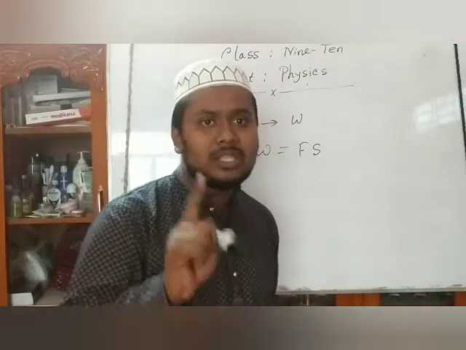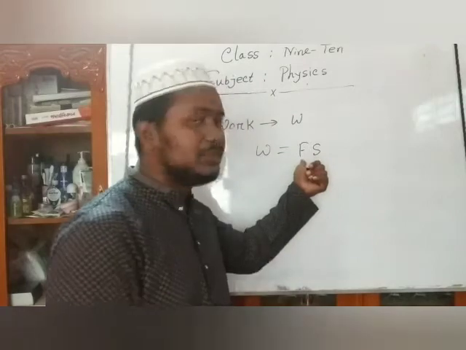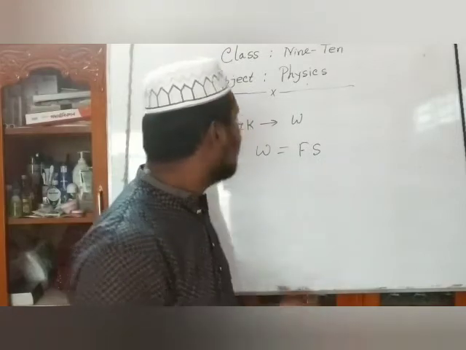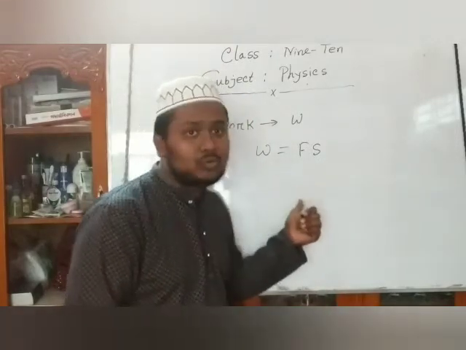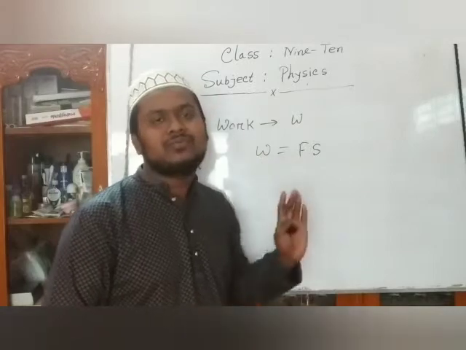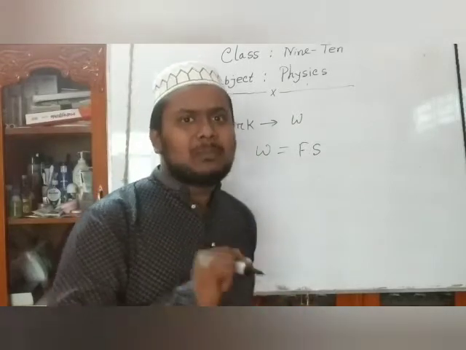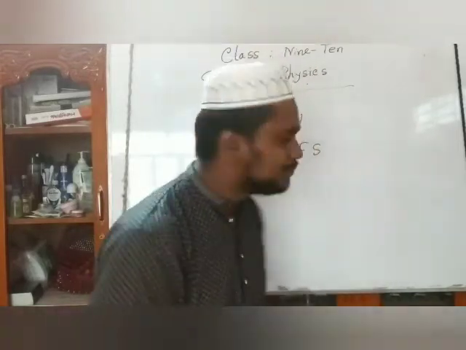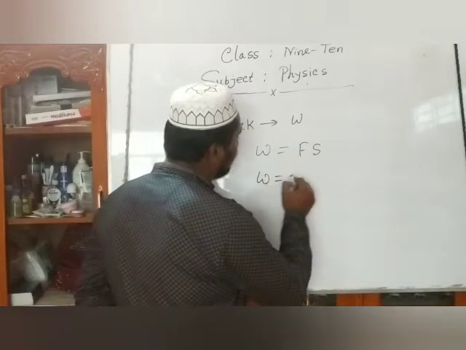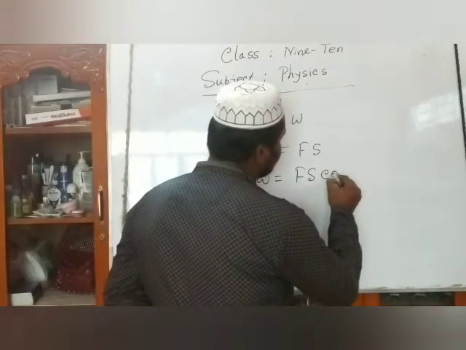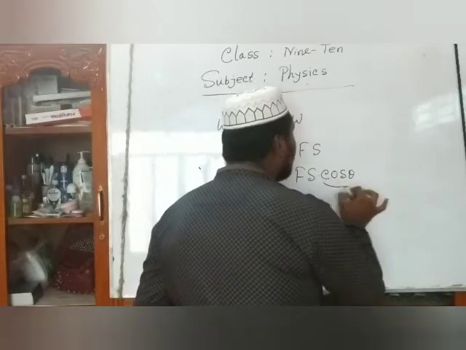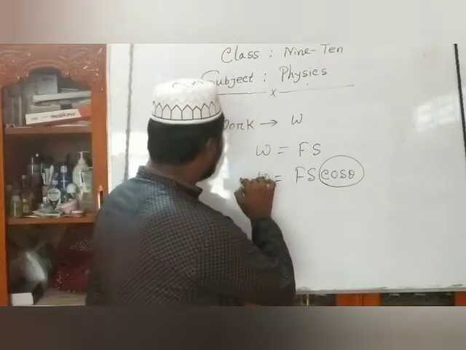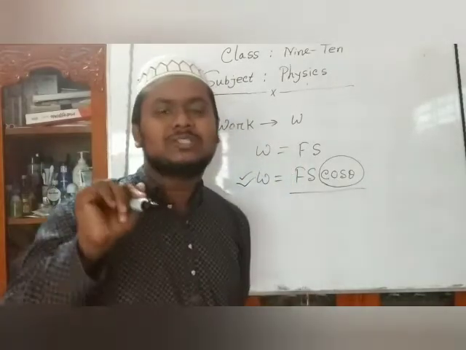Dear students, in chapter 3 we studied force, and in chapter 2, motion, we studied displacement. So we get the formula work W equal to Fs. If the force is applied at an angle theta, we get the formula W equal to Fs cos theta. When we apply a force at an angle, then W equals Fs cos theta, otherwise not.